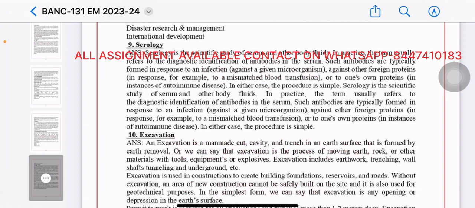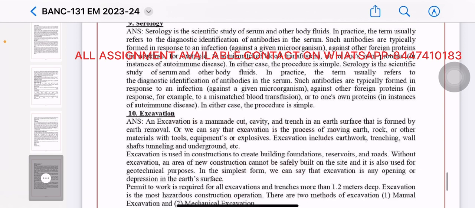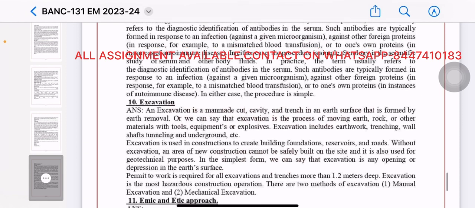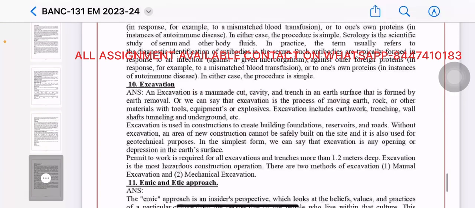Excavation. An excavation is a man-made cut, cavity, or trench in an earth surface that is formed by earth removal. Or we can say that excavation is the process of removing earth, rock or other material with tools, equipment or explosives. Excavation includes earthwork, trenching, vaults, shafts, tunneling and undergrounds. Excavation is used in construction to create building foundations, reservoirs and roads.